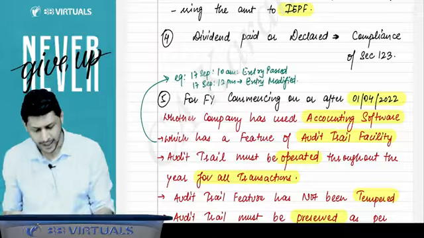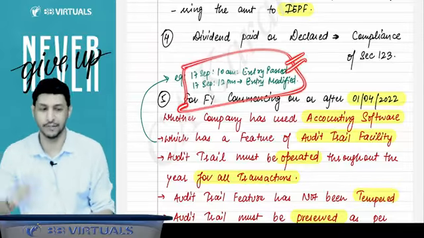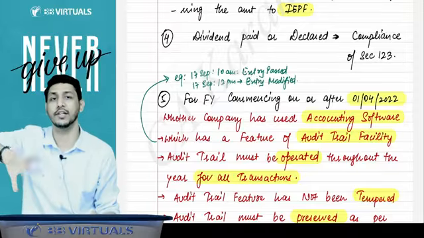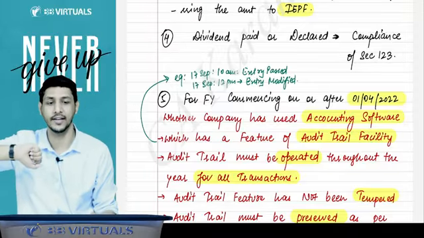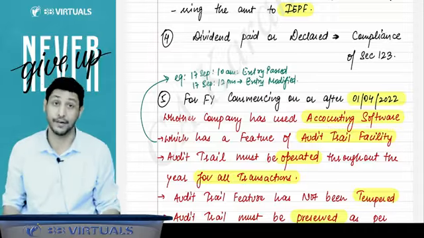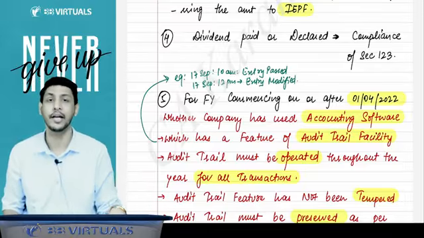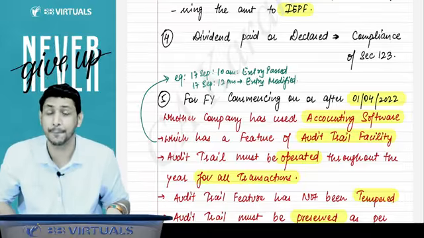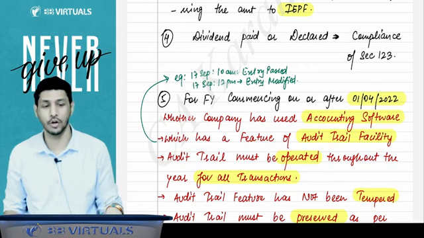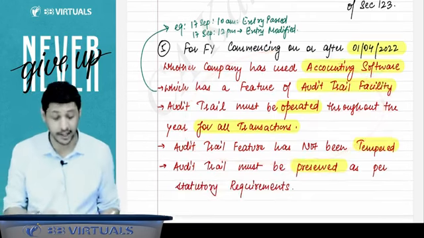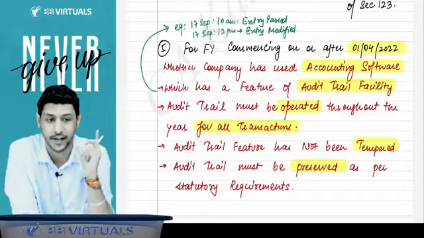What is an audit trail? It creates a record of everything. Whenever you pass a transaction or modify a transaction, all that record is maintained in the audit trail. So whether the company's software has an audit trail facility or not, whether that facility is enabled or not, whether that audit trail is preserved as per the law or not, all that you have to report in the audit report.